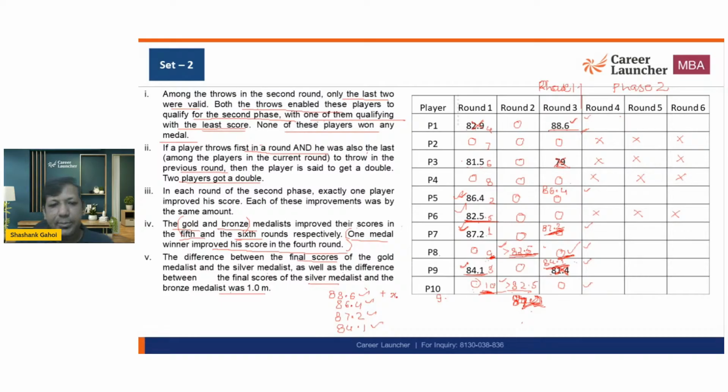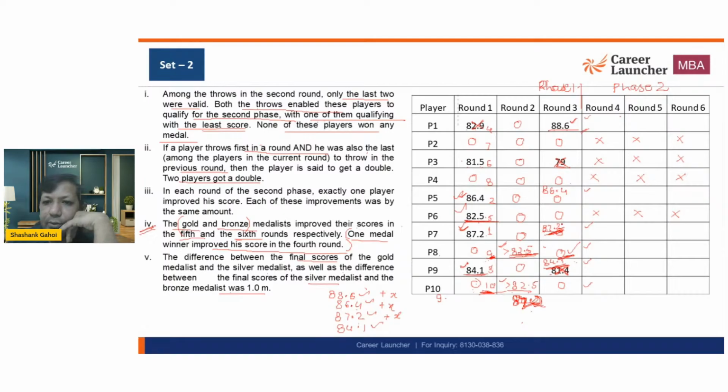If I add the same number, the last place will never be the same. So it means someone has increased their score twice, someone increased their score once. So rank 1 and rank 3 are improving their scores, but rank 2 is not. So the silver medalist is not changing his or her score.